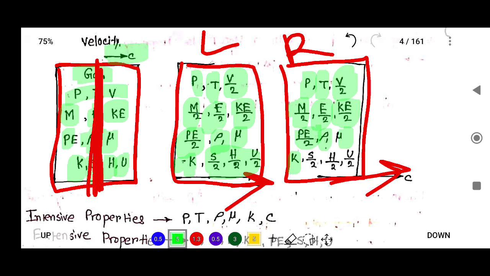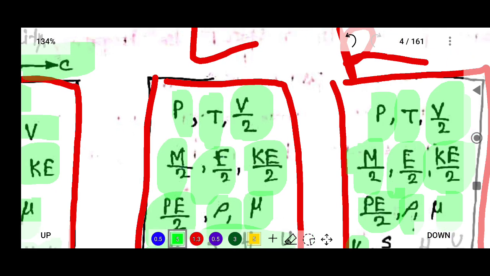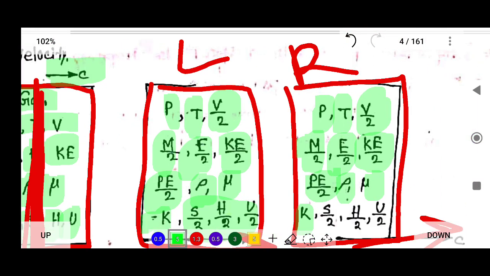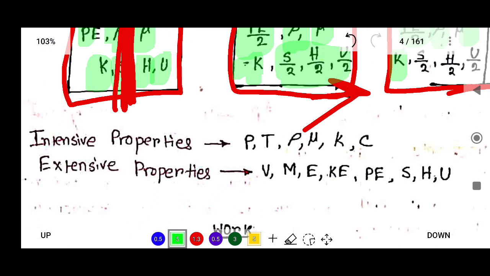What is intensive property? Intensive property is independent of mass or size. So here the pressure and temperature are not changing with respect to mass or size. So this is known as intensive property. Intensive properties are pressure, temperature, density, viscosity, thermal conductivity, and velocity.